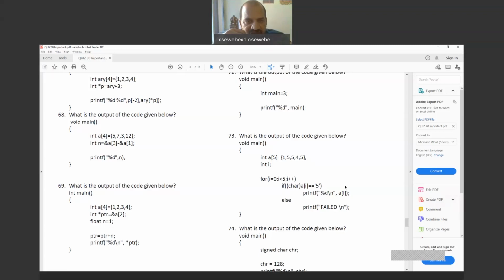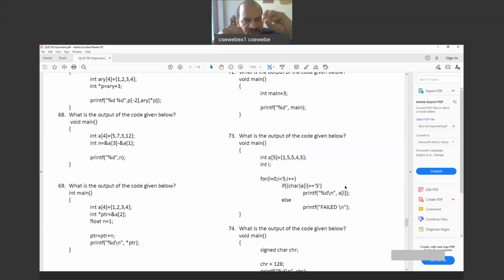So now char of A of I, A of 0 is value 1. Value 1's ASCII equivalent symbol will come there. It's not 5; we are sure of that. The equivalent of character 5, counting from 48 for 0: 48 is 0, 49 is 1, 50 is 2, 51 is 3, 52 is 4, 53 is 5. So if you take char of 53, we will get 5.